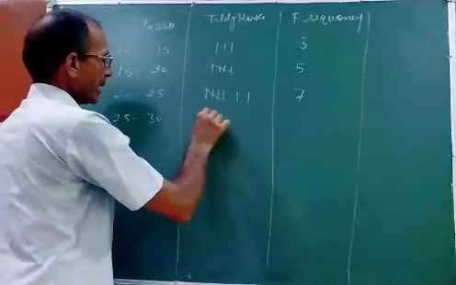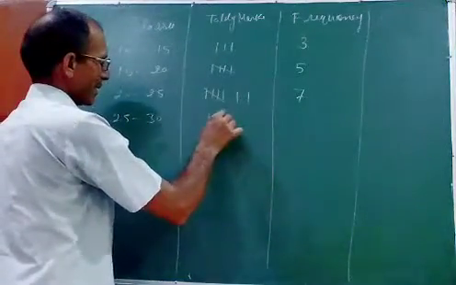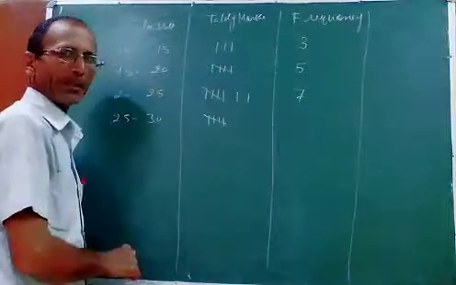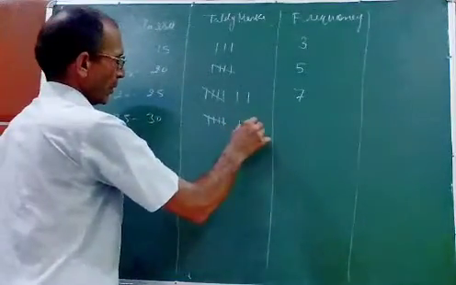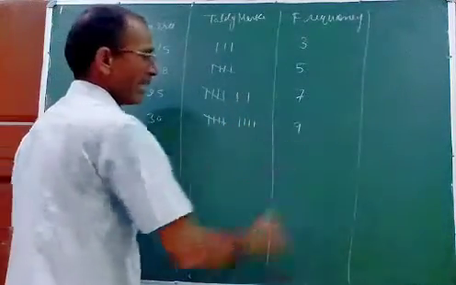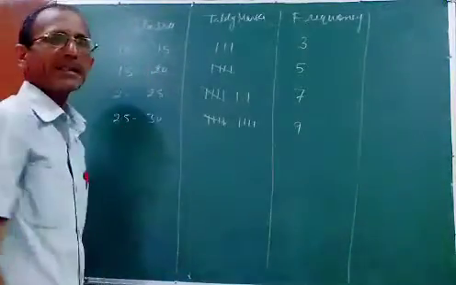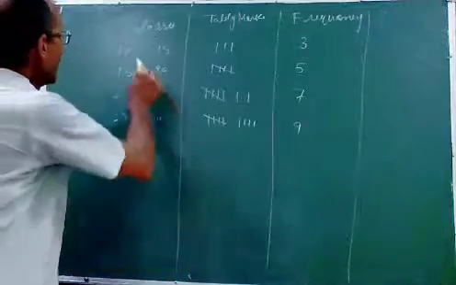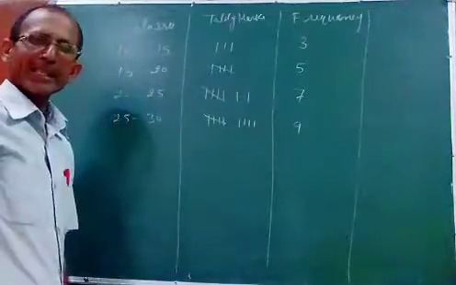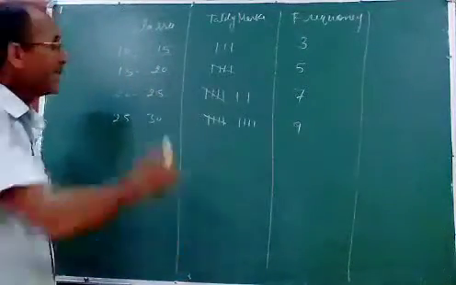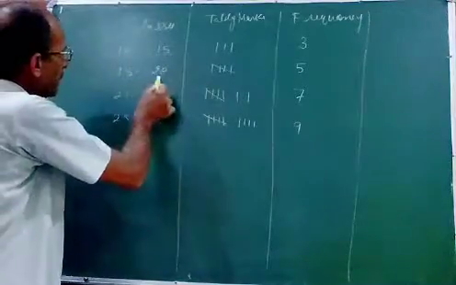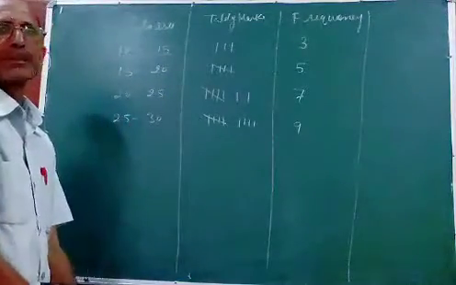25 to 30, 9 students. This is representing 5, and 4 more, so the total will be 9. Now some points I would like to explain here. 10 to 15, this is a class. These are classes: 10 to 15, 15 to 20, 20 to 25.